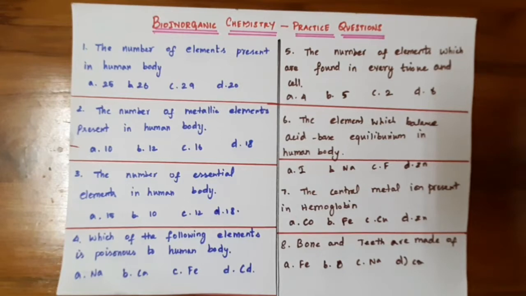After a long time, I came to upload the videos of bioinorganic chemistry. One month ago, we discussed various topics in bioinorganic chemistry. In the last video, we discussed some heme proteins called hemoglobin and myoglobin, which are found in the human body. We also discussed some non-heme proteins such as hemocyanin and hemerythrin, which are found in marine invertebrates. So in this video, we're going to discuss some practice questions.